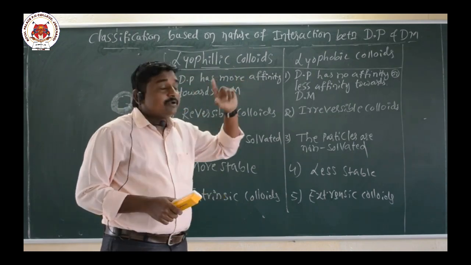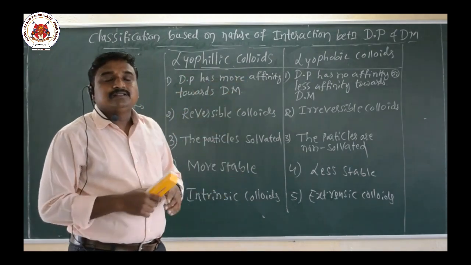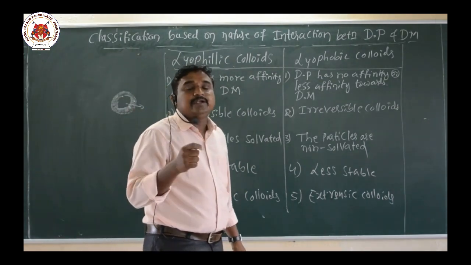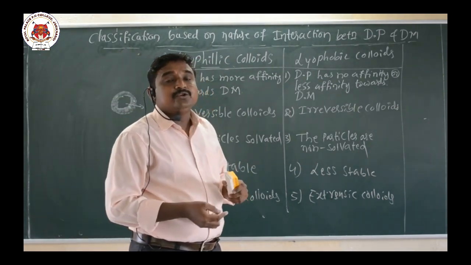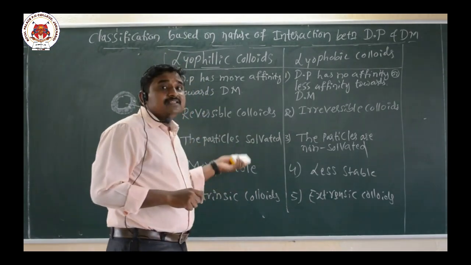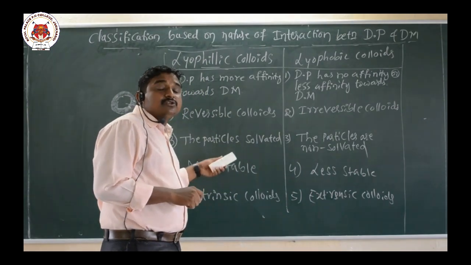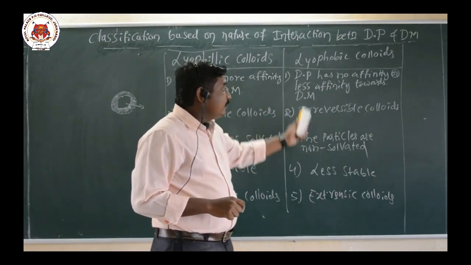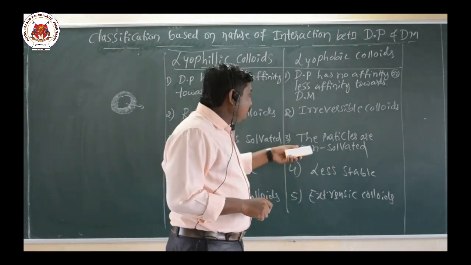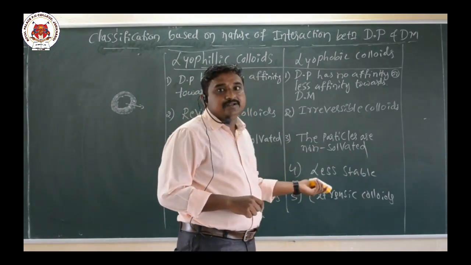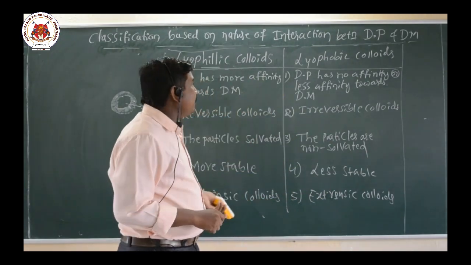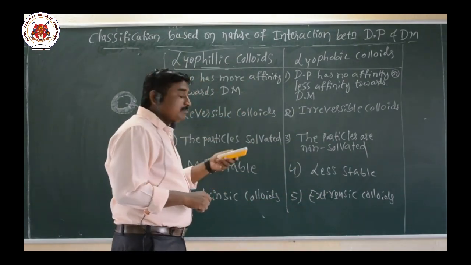In lyophobic colloids, the dispersed phase particles have less affinity or sometimes no affinity towards the dispersion medium. Lyophilic colloids are stable because they are solvated, while lyophobic colloids are less stable or unstable because they are not solvated, and they are irreversible colloids.